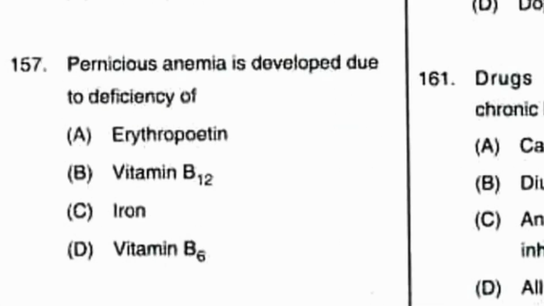Number 157, pernicious anemia is developed due to deficiency of. Option A, erythropoietin, B, vitamin B12, C, iron, D, vitamin B6. Pernicious anemia is developed as a result of deficiency of vitamin B12. Option B is the correct answer for question number 157.